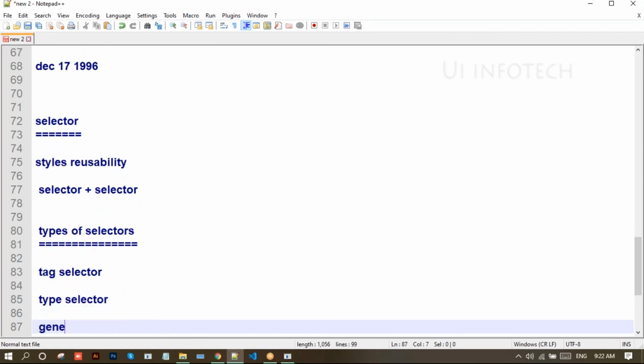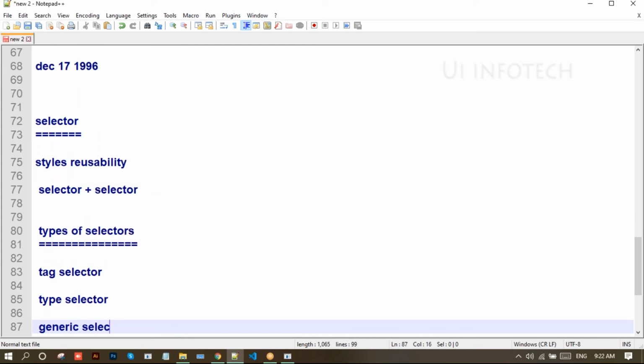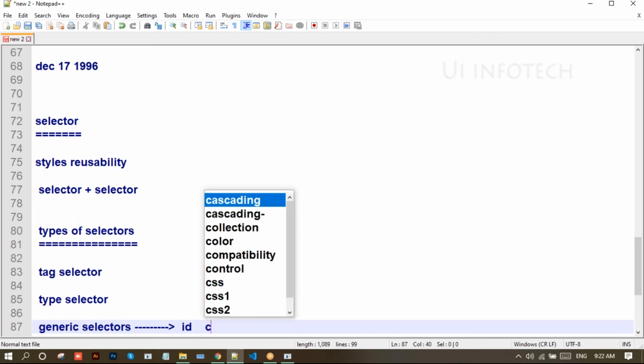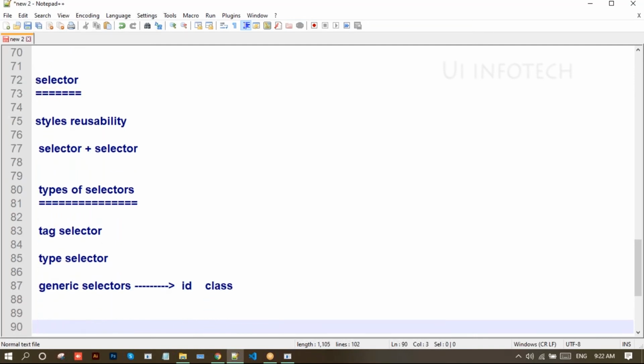And we have generic selectors. In generic selectors, we have two selectors, the ID selector and the class selector. ID and class come under generic selectors.